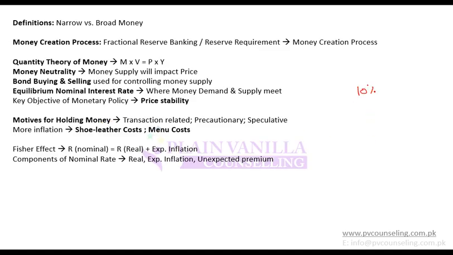So if your reserve requirement is 10%, you are allowed to lend 90% of the money. How much money will be created if you invest $1 today? From $1, the amount of money created would be 1 divided by 0.1. How do you measure the amount of money being created? Remember, it is 1 divided by the reserve requirement. So 1 divided by 0.1 would be 10, correct? That means every $1 will change into $10. So 10 times money would be created.